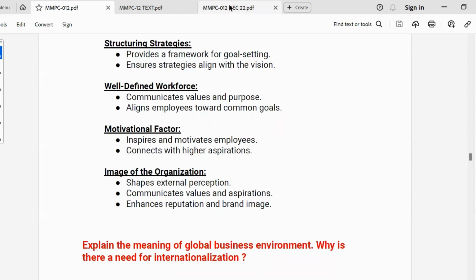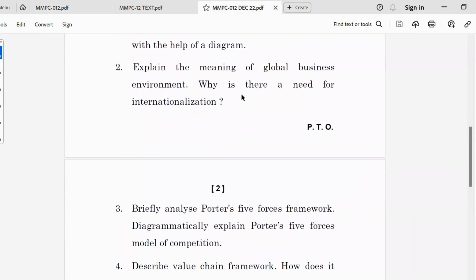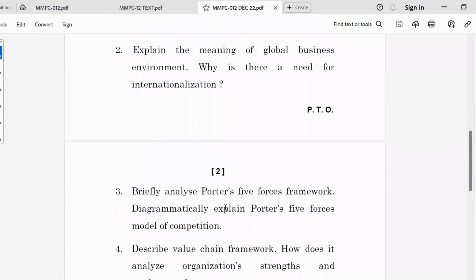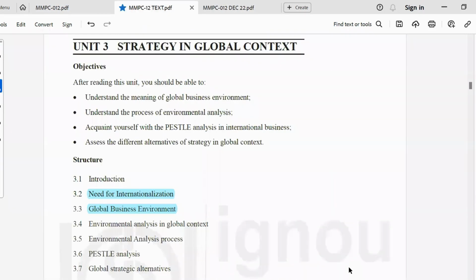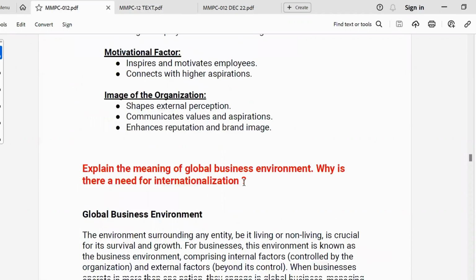Okay, so let's see the second question. Explain the meaning of global business environment. Why is there a need for internationalization? In Unit 3, Strategy in Global Context, we can see the need for internationalization, also the global business environment. Okay, so let's see the answer.